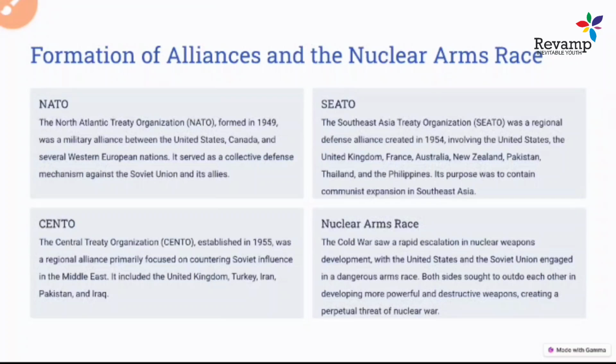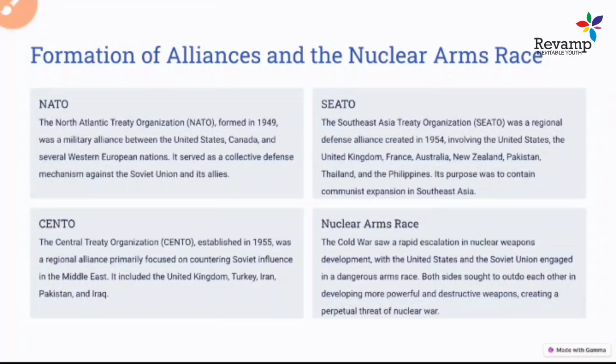The second was SEATO, the South East Asia Treaty Organization. It was a regional defensive alliance created in 1954. It involved the USA, UK, France, Australia, New Zealand, and the Philippines.